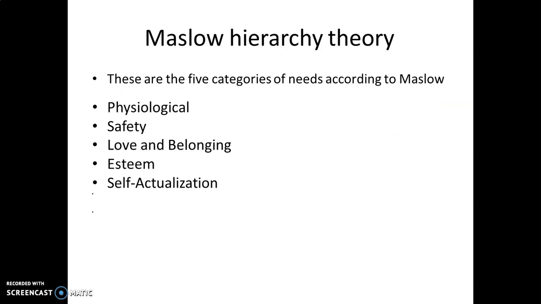There are 5 categories of needs according to Maslow. One is physiological needs. Second is safety needs. Third is love and belonging needs. Fourth is esteem needs. And finally, self-actualization.